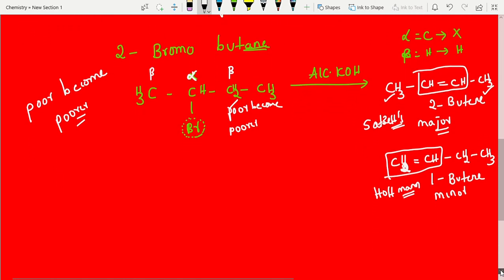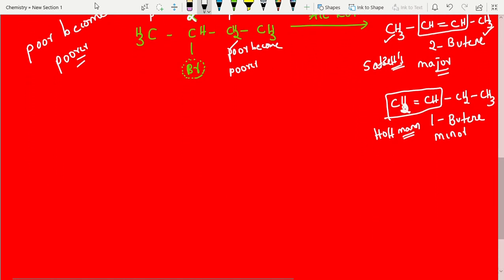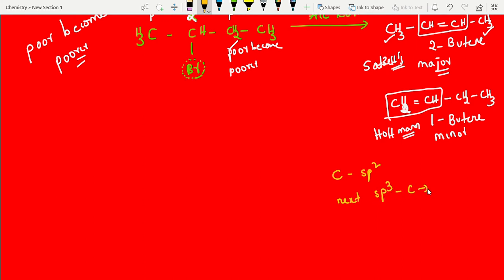The electronic effect explanation is superb, a correct explanation. You will enjoy the topics also if you have command over this. So students, check it. What is hyperconjugation? Hyperconjugation means the carbon having sp2 hybridization and the adjacent carbon sp3. The sp3 carbon we call the alpha carbon.